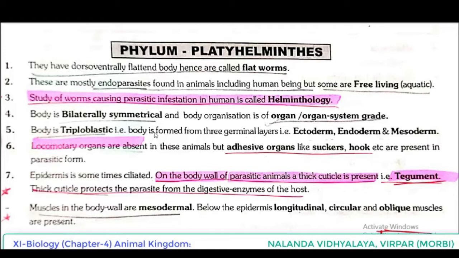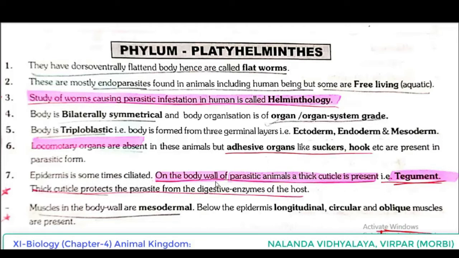That is, the body is formed from 3 germinal layers: ectoderm, endoderm and mesoderm. Locomotory organs are absent in these animals, but adhesive organs are present. Adhesive means you have to understand attaching organs. For attachment, organs like suckers, hooks, etc. are present in parasitic forms. Epidermis is sometimes ciliated.